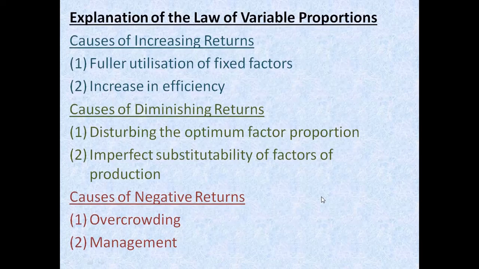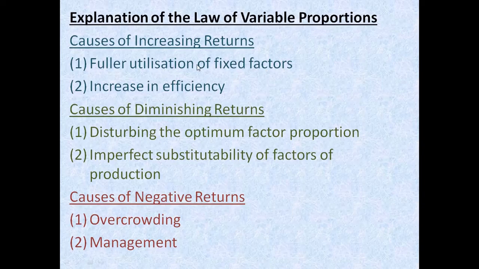Okay, so let us try to explain why this happens. Why there is increasing returns, diminishing returns, and the negative returns. So the causes are very simple. Let us discuss them one by one. So number one, causes of increasing returns. Number one, fuller utilization of fixed factors.